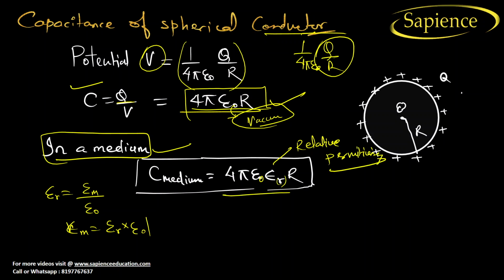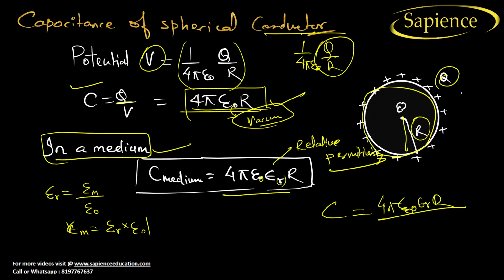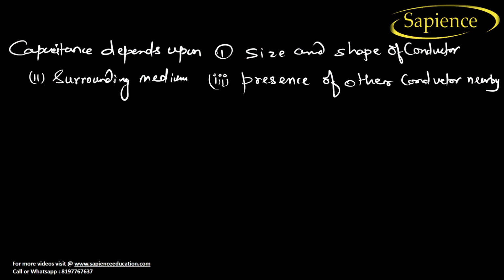I hope you have understood now. Whenever you want to find the capacitance of a spherical conductor, its radius is R and it has Q amount of charge. C can be directly written as 4 pi epsilon naught into relative permittivity into R. You can see here that it does not depend upon how much charge is there. We don't know the charge, but we can find the capacitance of the spherical conductor. Okay. Now let us go for capacitance.